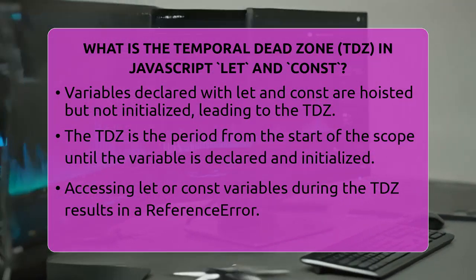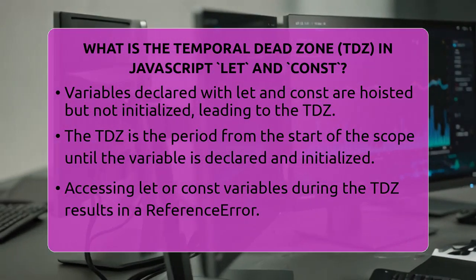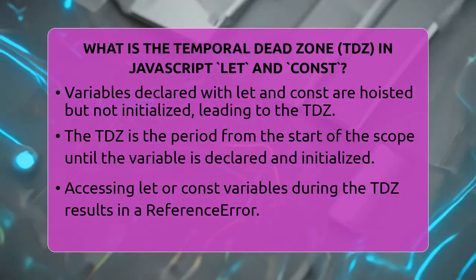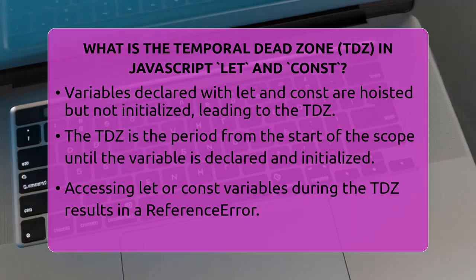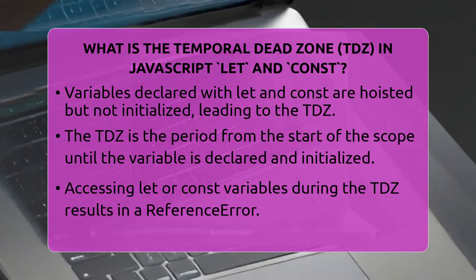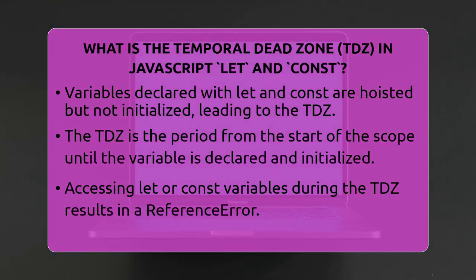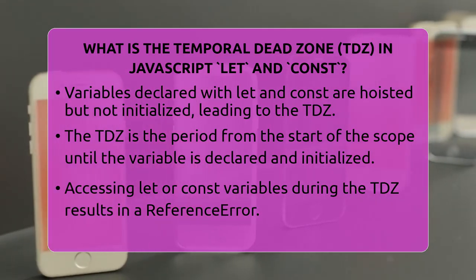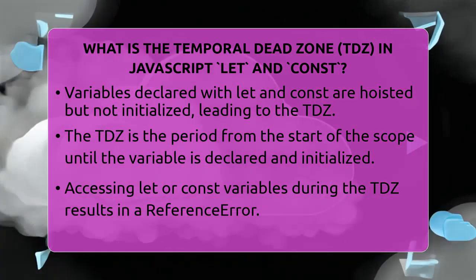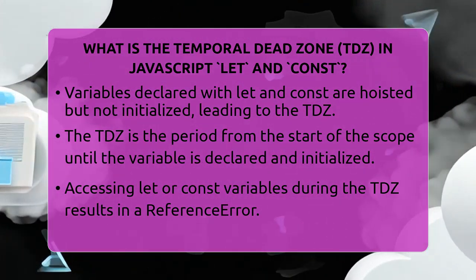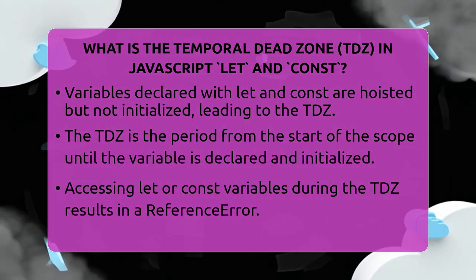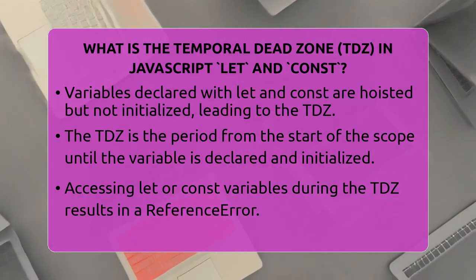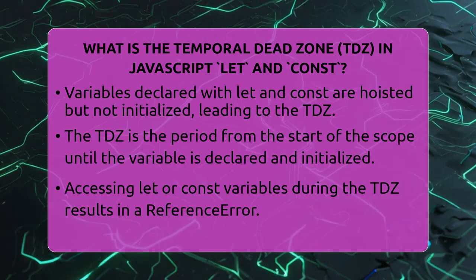These variables are also hoisted, but they are not initialized during the hoisting process. They stay in an uninitialized state until the interpreter reaches their declaration line. This uninitialized period is what we call the temporal dead zone. The TDZ starts right at the beginning of the block or function scope and ends once the variable is declared and initialized.